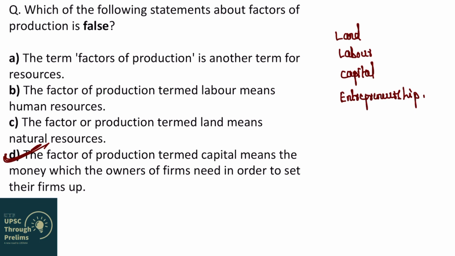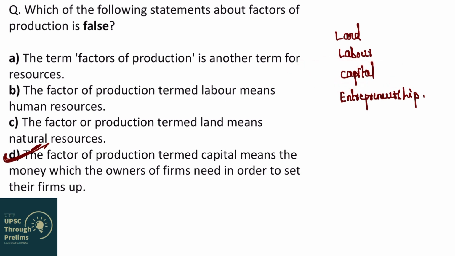We are talking about capital goods, machinery, buildings, vehicles for transportation of goods and services. These constitute the third factor of production, that is capital. It is not the money which the owners of firms need in order to set their firms up. So money is not part of capital which is a factor of production.